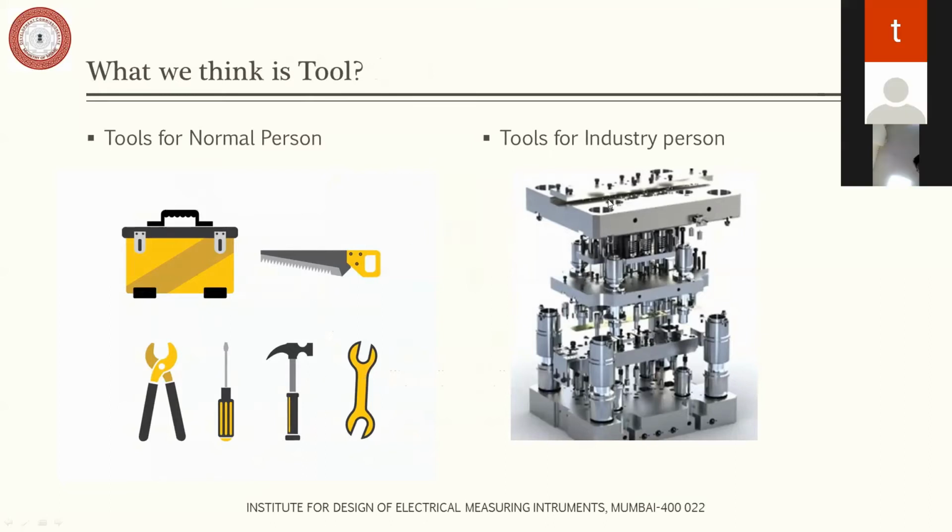But what actually a tool is for an industrial person would look something like this. When it comes to industry, a tool can be referred to as the one which produces mass production products or jobs, or which can produce casting, molding components.